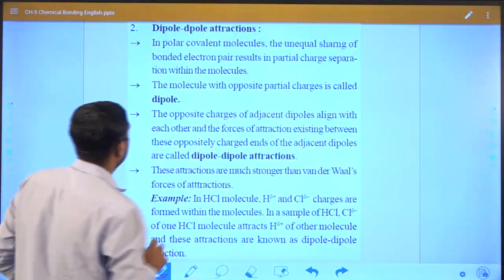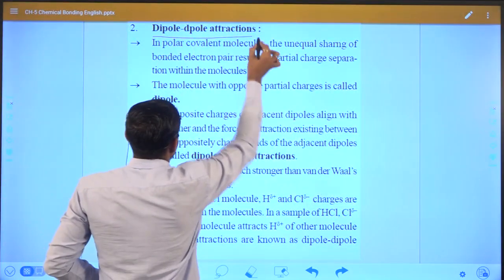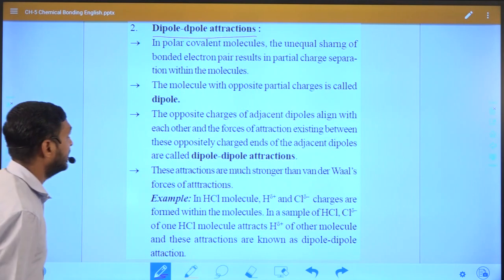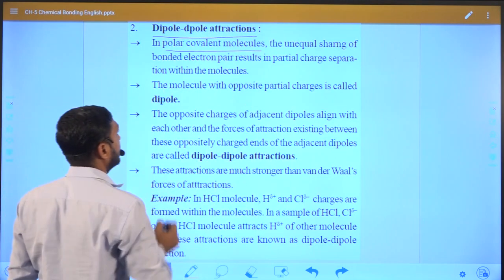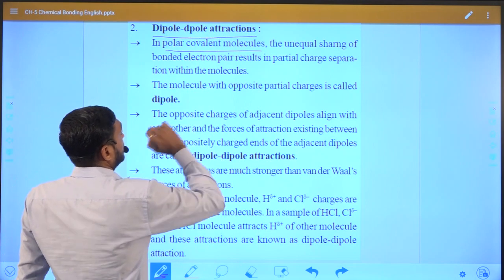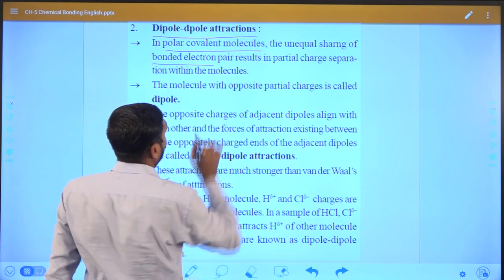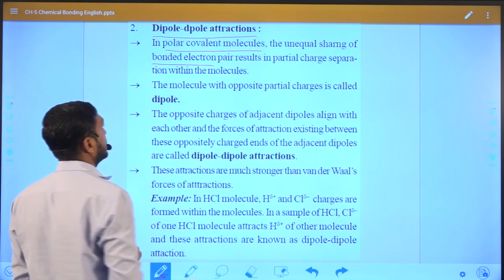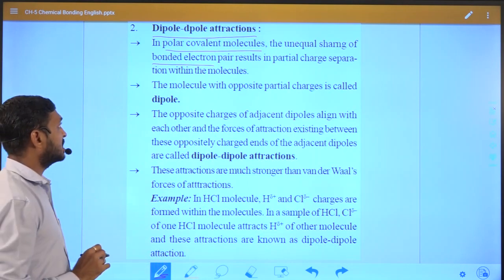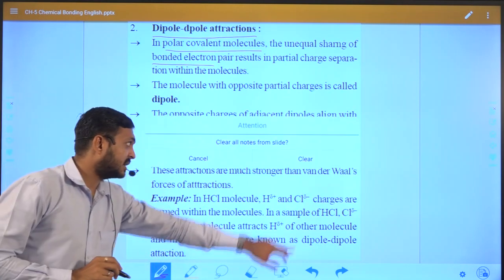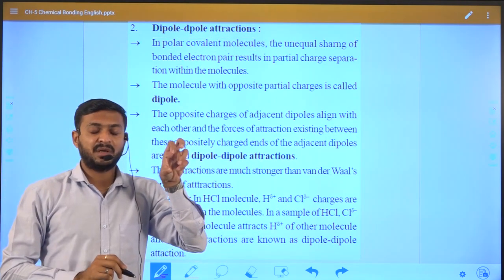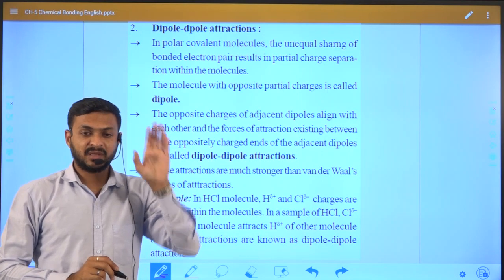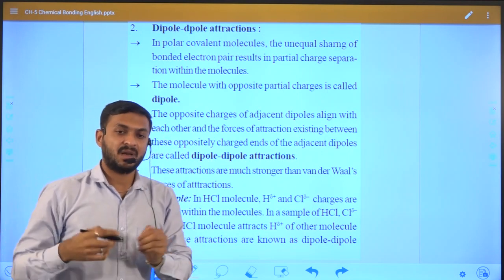So you can see what dipole-dipole attraction or interaction is. Here, in polar covalent molecules, there is unequal sharing of the bonded electron pair, and charge separation within the molecule, as we already discussed. When a bond is formed between two different electronegative atoms, charge separation will occur.